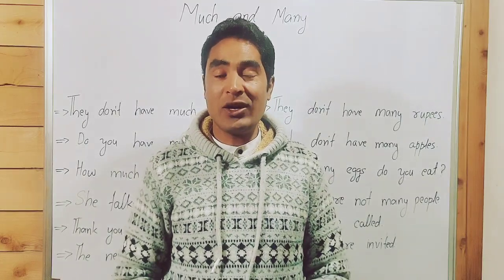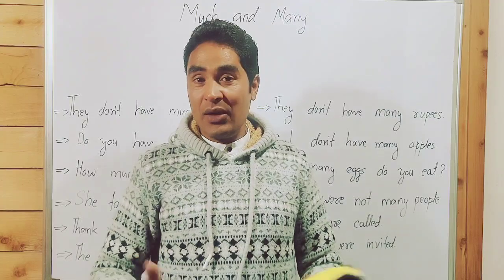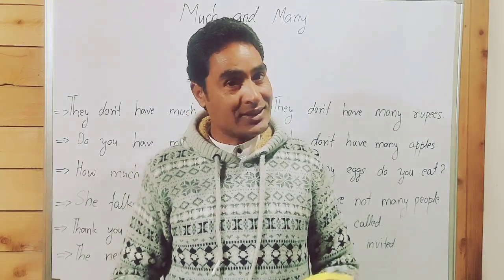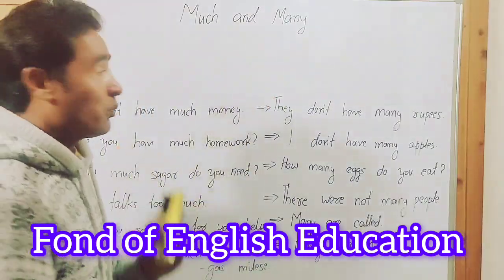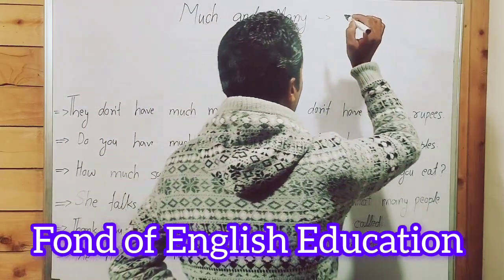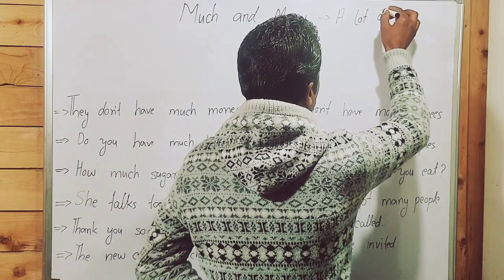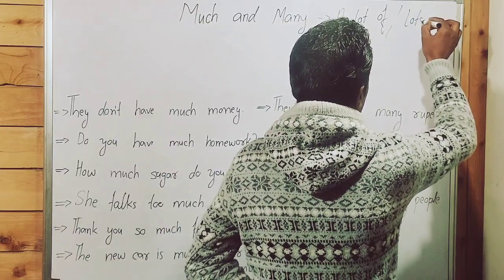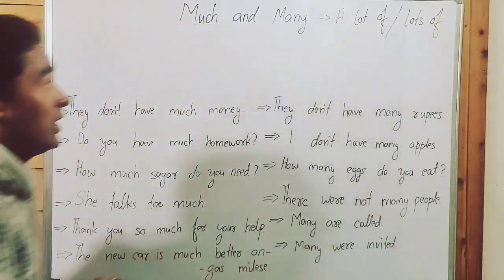Guys, one of my viewers asked me about what is the difference between much and many. If you have doubt, today I will make all your doubts clear. Much and many. Meaning is a lot of. Both have same meaning. A lot of, and we can say lots of. Lot of and lots of.